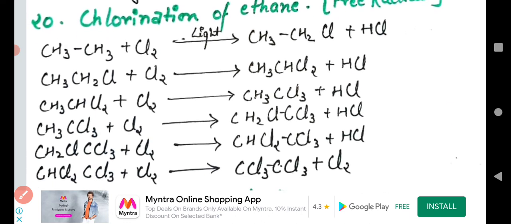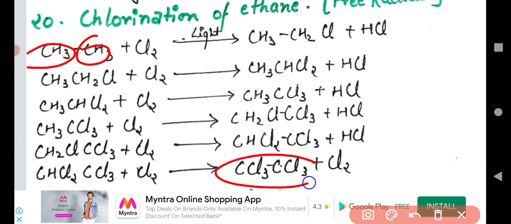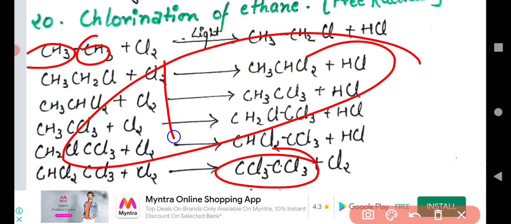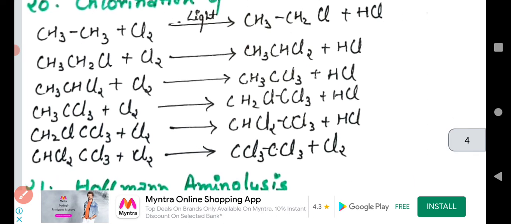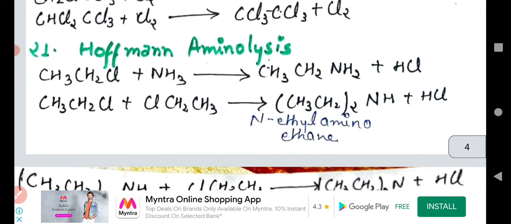Chlorination, everyone knows that for an equal number of hydrogens we can replace an equal number of chlorines. So this whole chemical reaction takes place in the presence of hv light. We can make this kind of mark, and the whole reaction converts into alkyl halides in 6 steps.